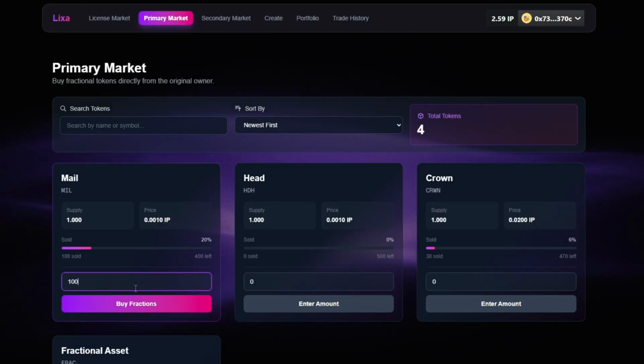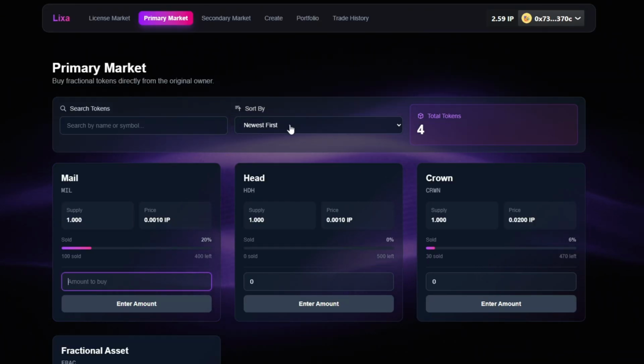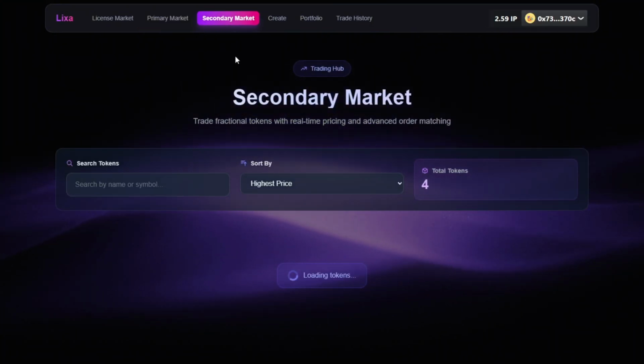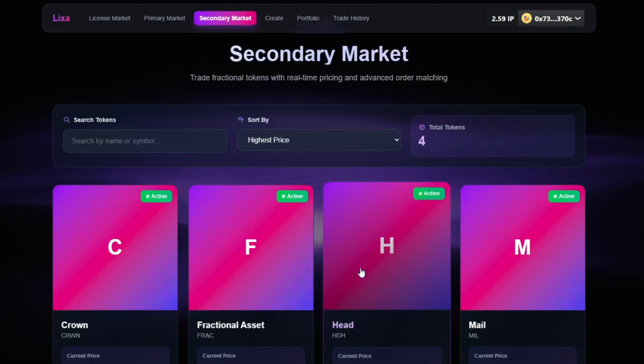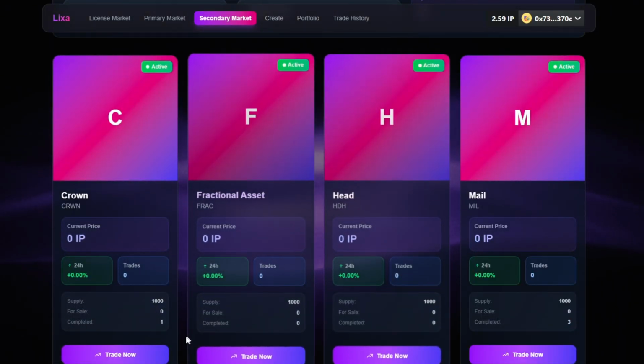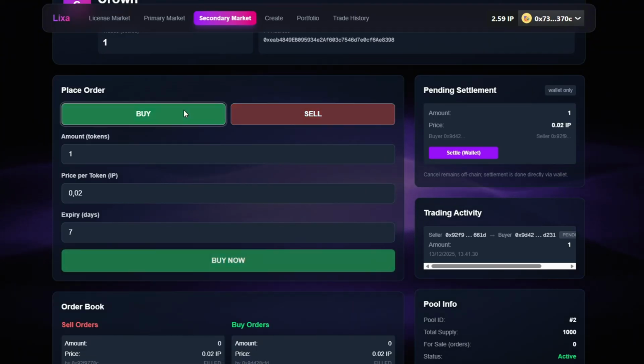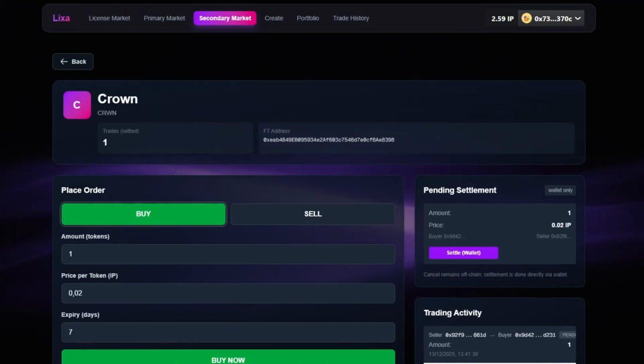These tokens represent partial ownership of royalties, with transparent information such as price, supply, and sales progress displayed. The secondary market is used to trade fractional tokens between users at real-time market prices. Unlike the primary market, where tokens are sold directly by the original asset owner, the secondary market enables trading of tokens that are already in circulation.